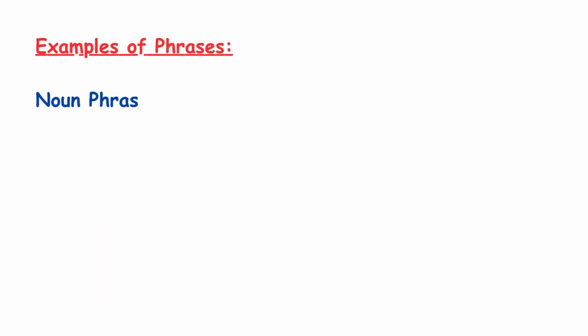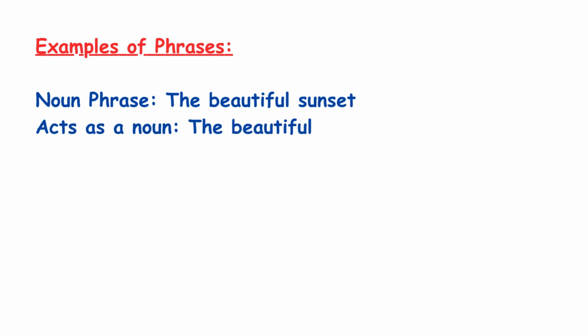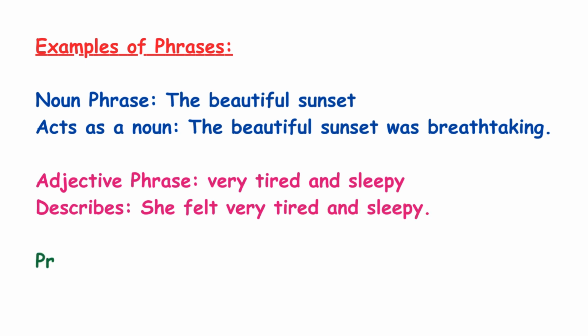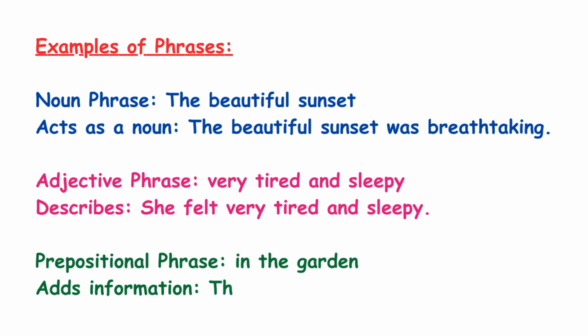Examples of phrases. Noun phrase: the beautiful sunset, acts as a noun. The beautiful sunset was breathtaking. Adjective phrase: very tired and sleepy, describes, as in she felt very tired and sleepy. Prepositional phrase: in the garden, adds information. The kids played in the garden.